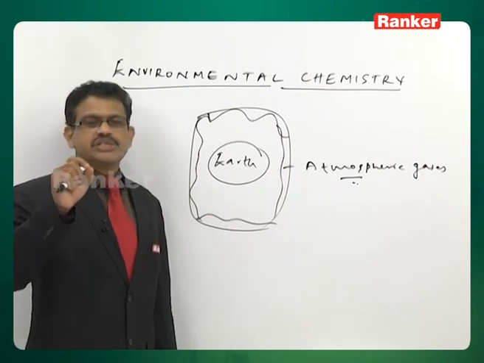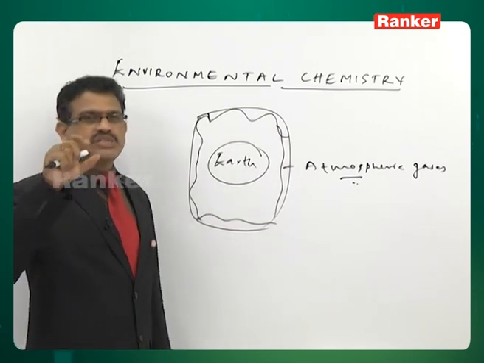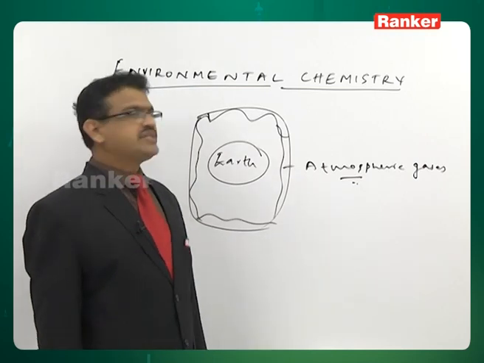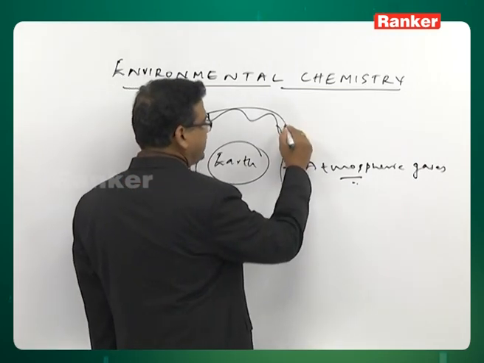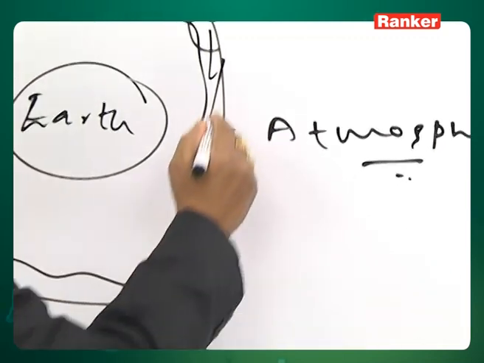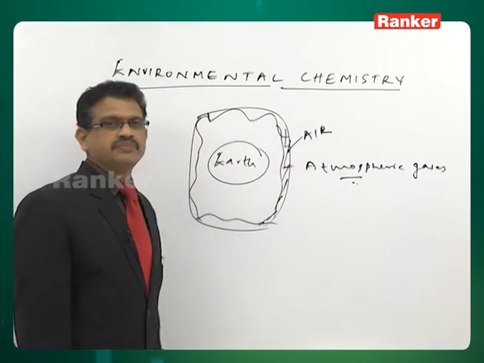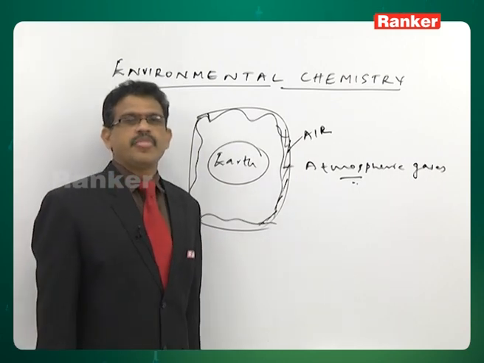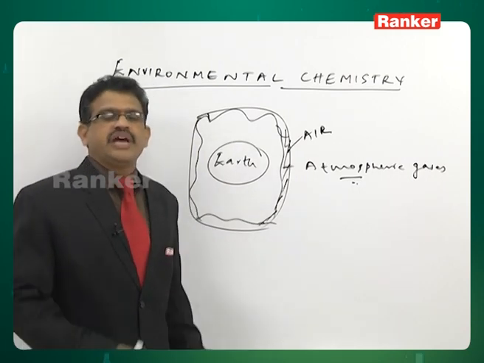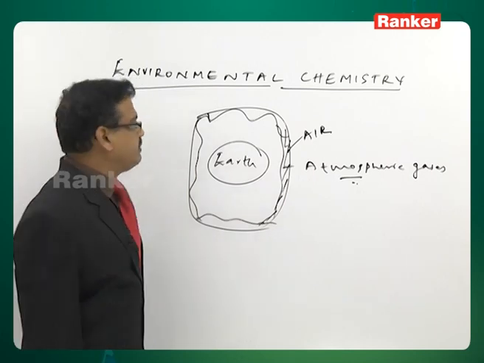Now actually this segment is commonly referred to as air. This whole thing you can say atmospheric air. This is what atmospheric gases are, I can say this is air. It consists of 4 spheres extending up to 500 kilometers.